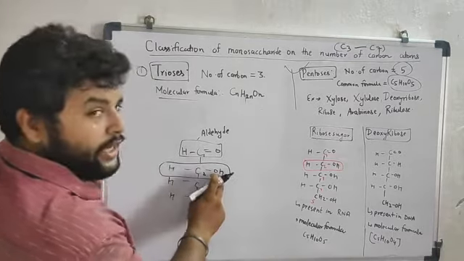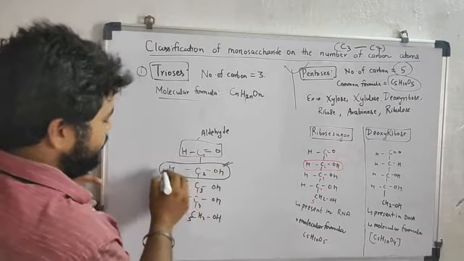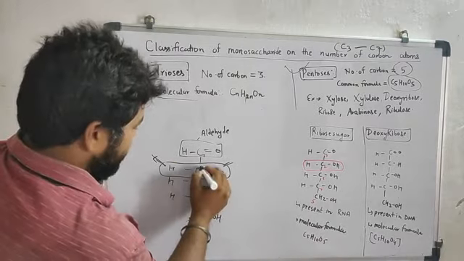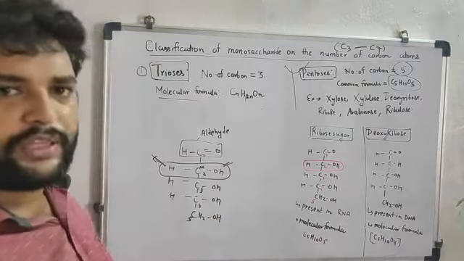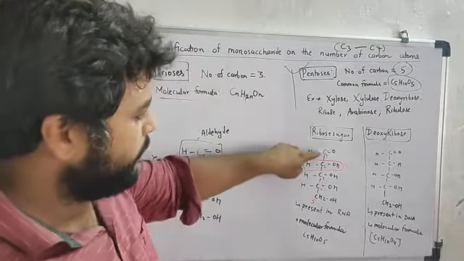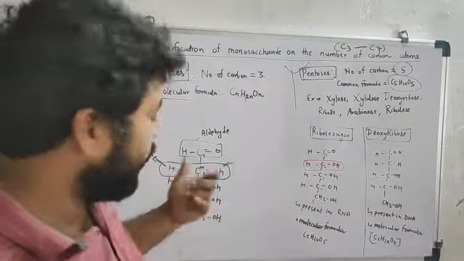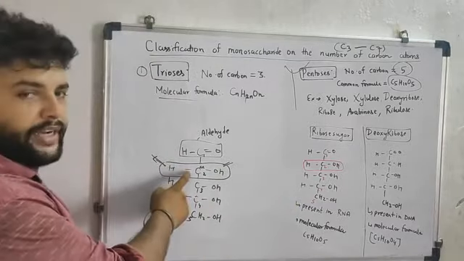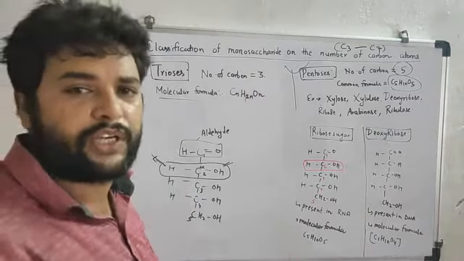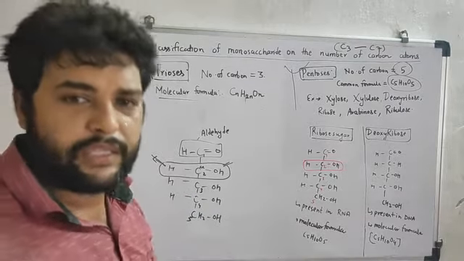It is having OH on the right side and H on the left side. Emphasize this point. This is the same thing that I have drawn: 1, 2, 3, 4, 5. Why am I saying to concentrate on this point? Because whenever we draw the structure of deoxyribose sugar, this means